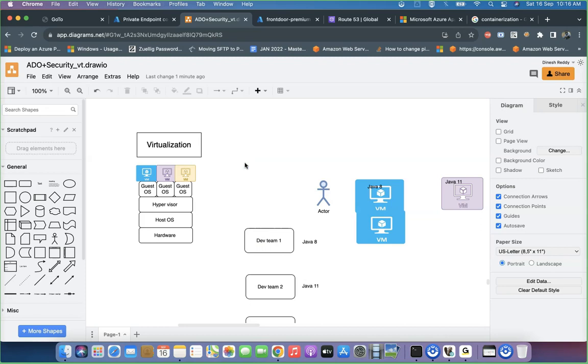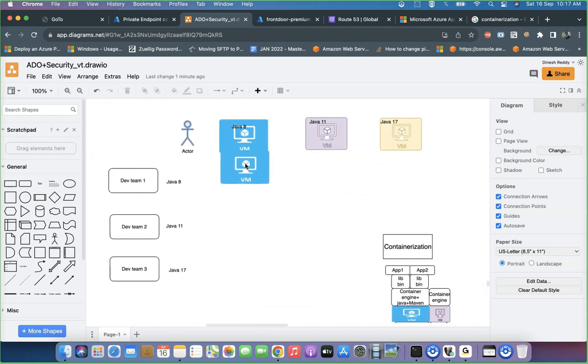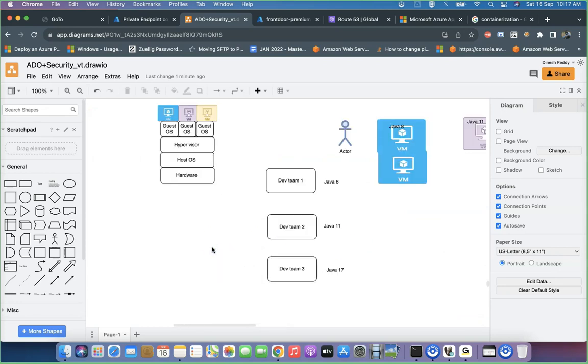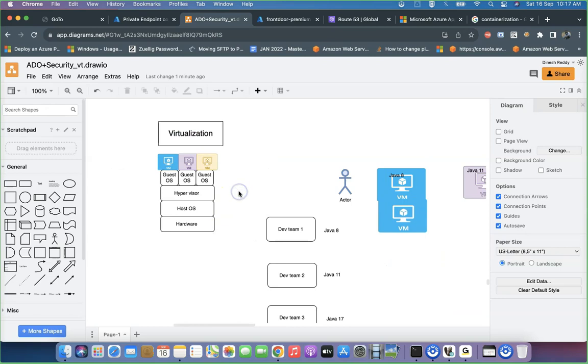What is containerization? These are the differences we should understand first. What exactly is virtualization referring to? What exactly is containerization referring to? These are the differences we should understand. See, what exactly is virtualization here, team?